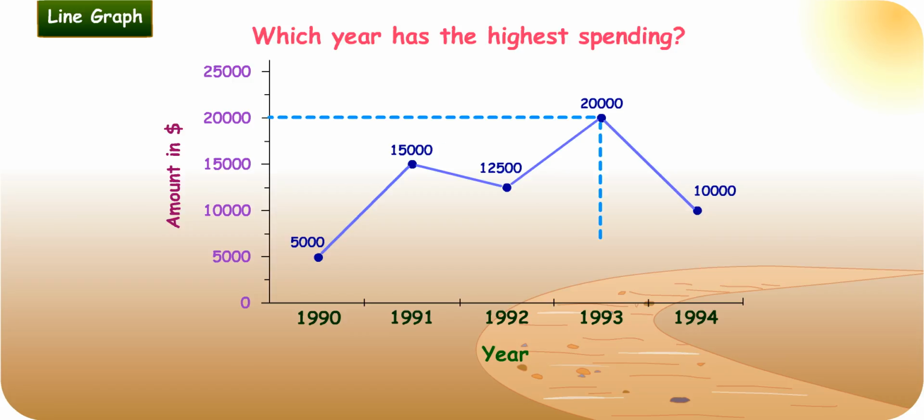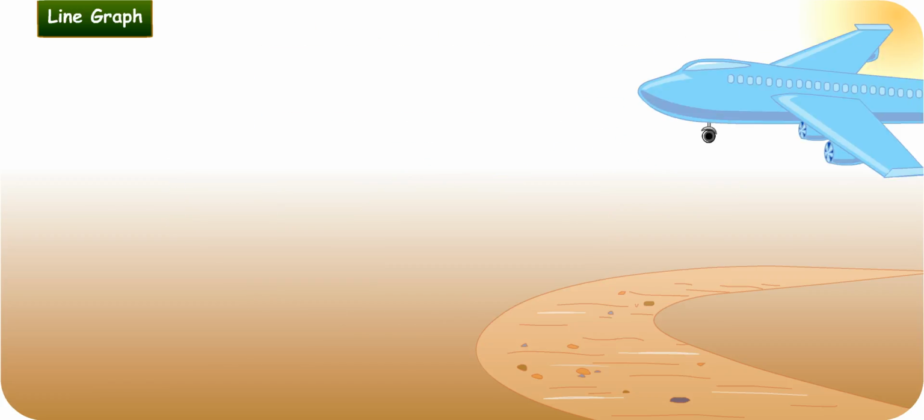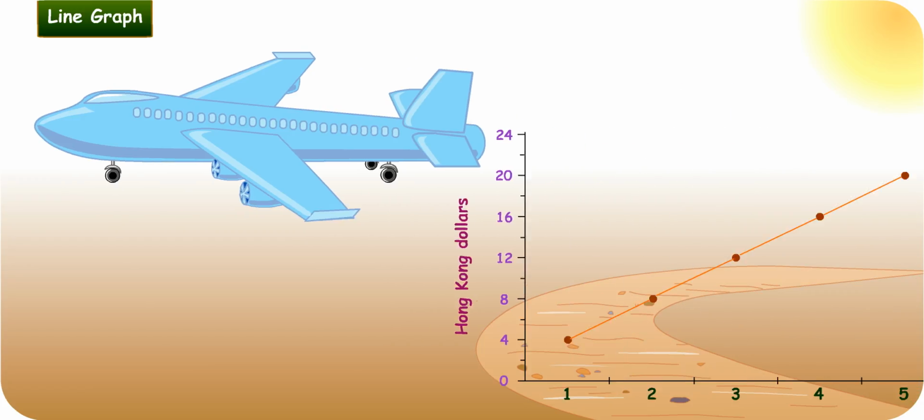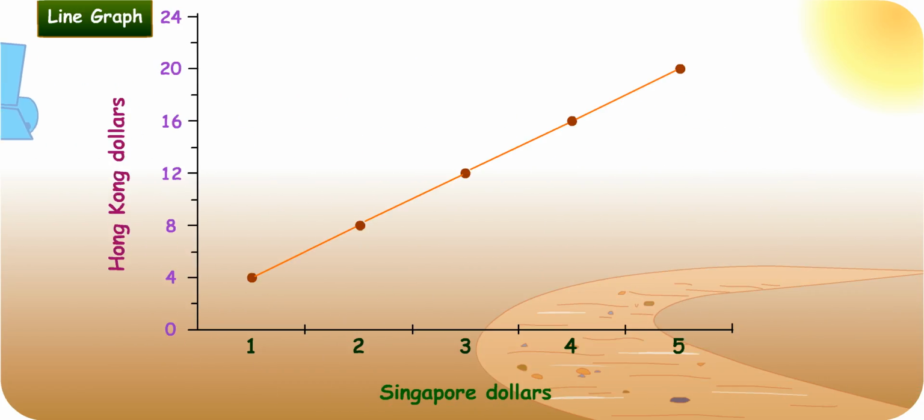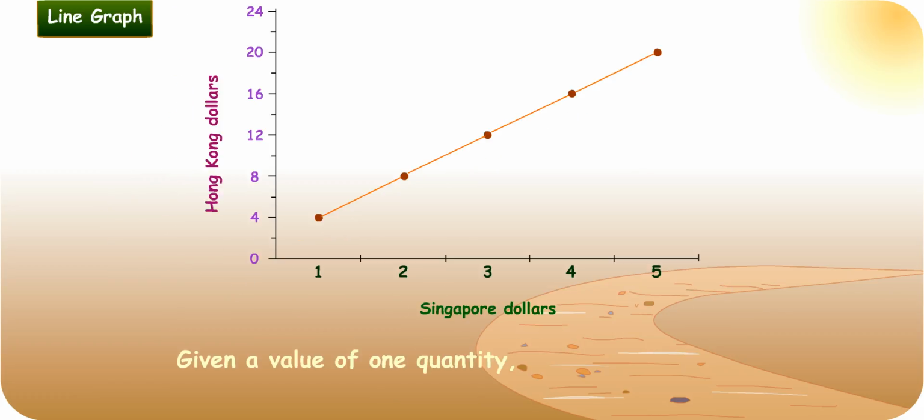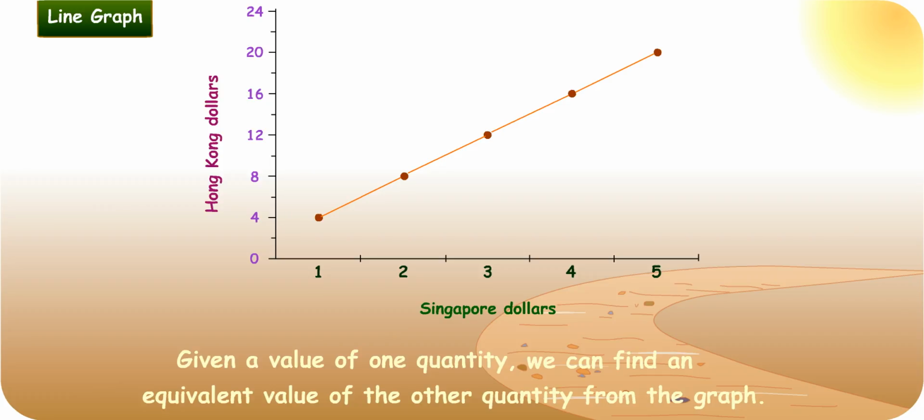From the graph, I can see that the spending is highest in 1993, which is $20,000. Good! Now that you have learned how to read the graph, let us look at another line graph that shows the relationship between two quantities. Given a value of one quantity, we can find an equivalent value of the other quantity from the graph. Let me show you an example.